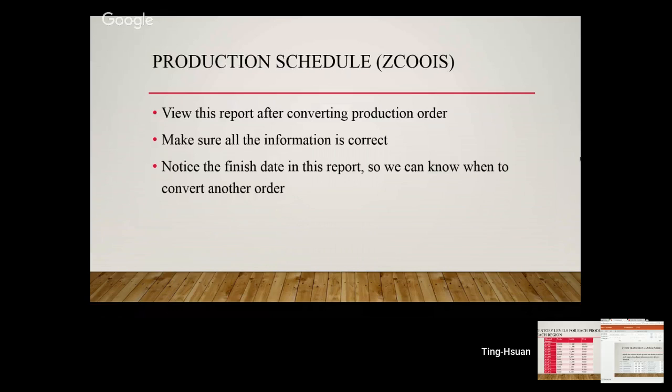After converting production order, we need to view this report, making sure all the information is correct, including finish date, target quantity, and so on, in order to ensure that the production lines can keep running. We need to notice the finish date in this report. By knowing this, we can convert another order before the old production orders finish.